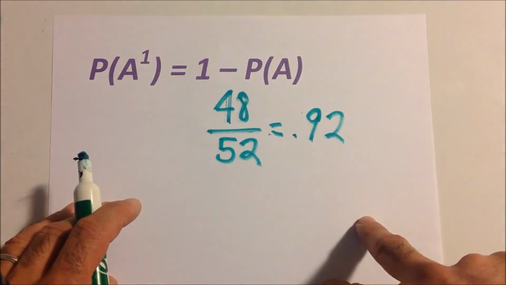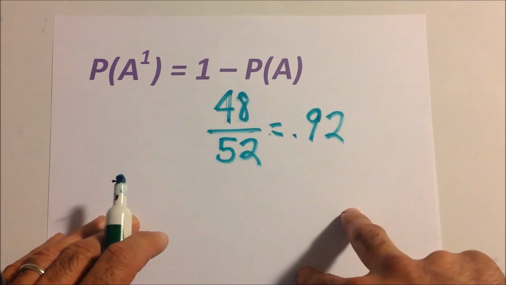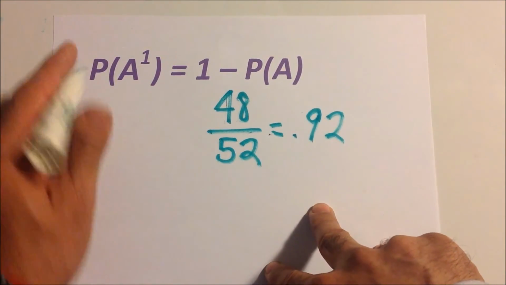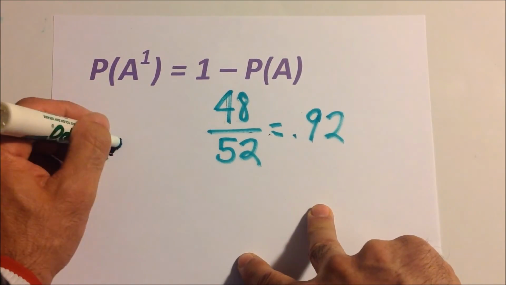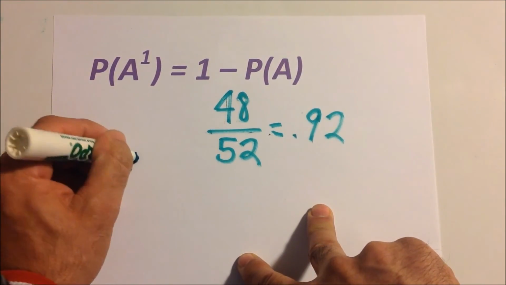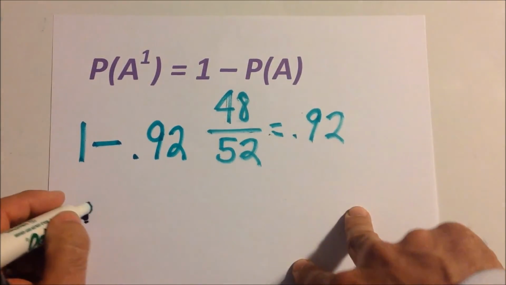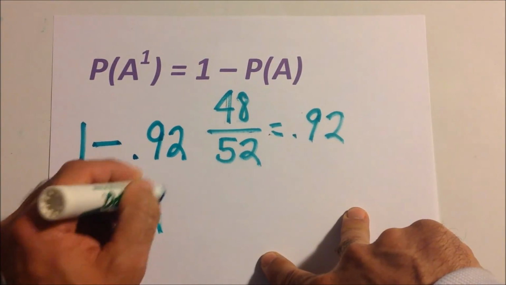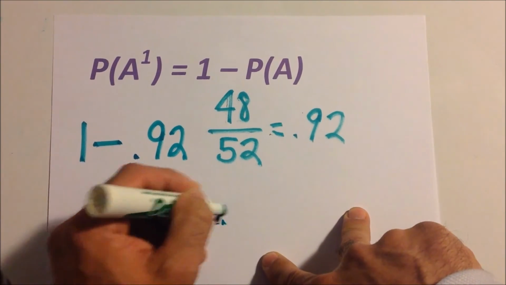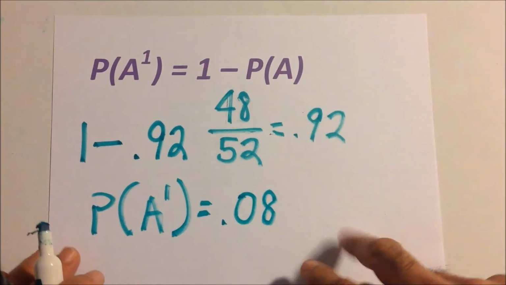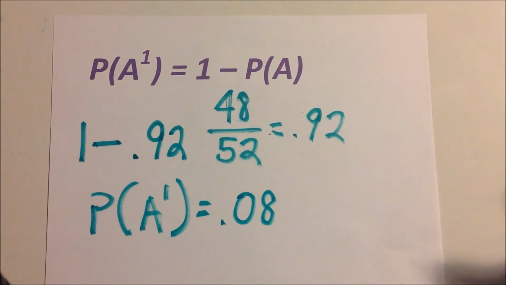And we said the probability of getting a 2 was 4 out of 52, which is roughly around 0.07. It's actually more than 0.07. But we can get the exact complement by just doing 1 minus the event. So it would be 1 minus 0.92 if we're rounding, and we'll get the complement here, roughly about 0.08, because 0.92 and 0.08 will give us 1.